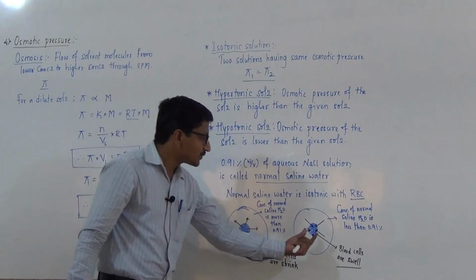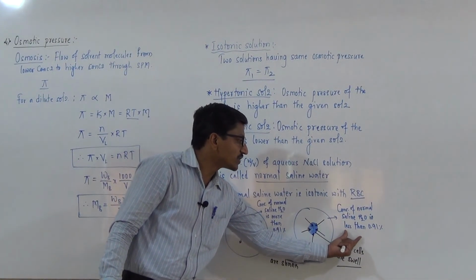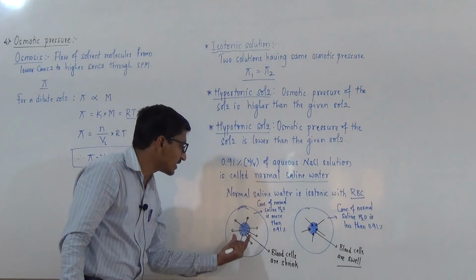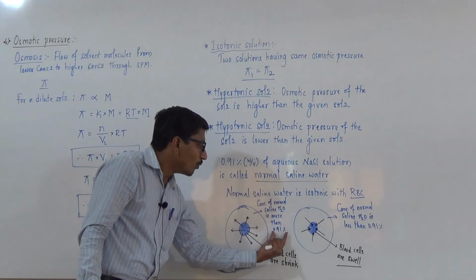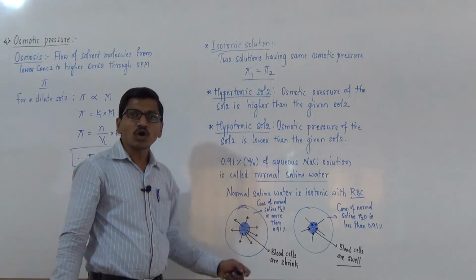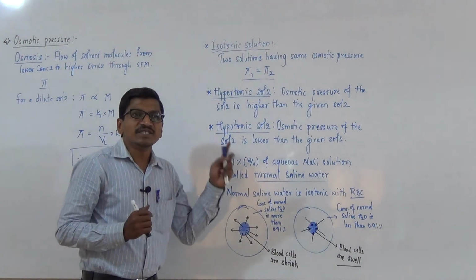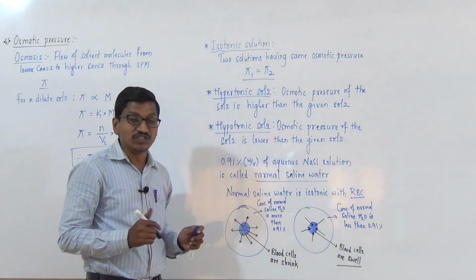Swelling takes place when the concentration is less than 0.91, and shrinking takes place when it is more than 0.91. Normal saline water is generally mixed with medicines for intravenous injections.